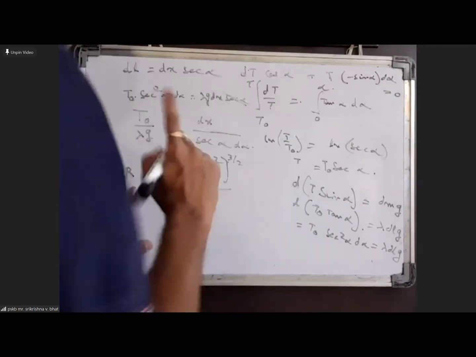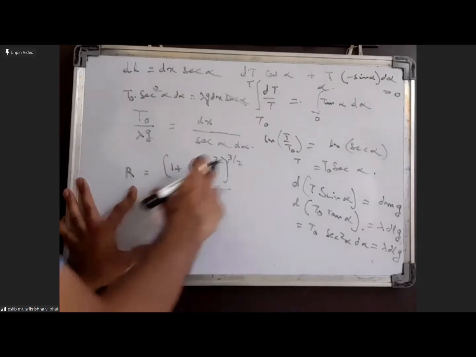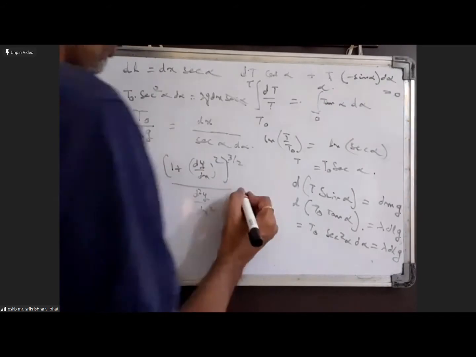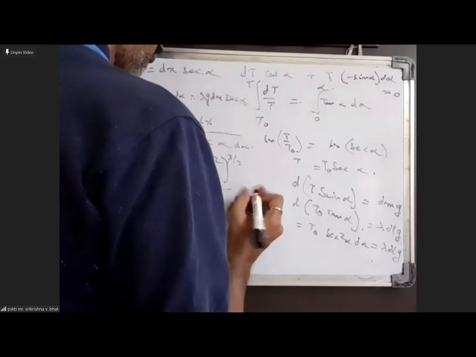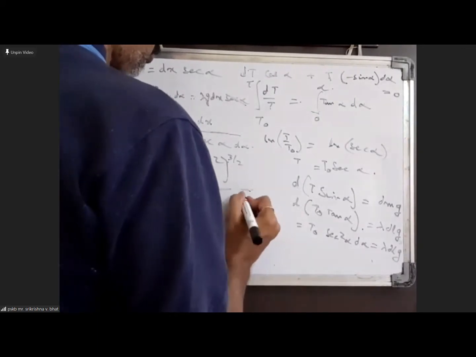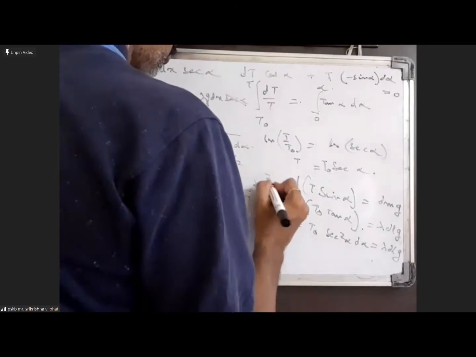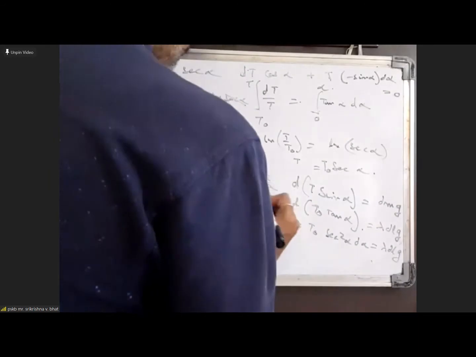Here dy by dx whole square is nothing but tan square alpha, so 1 plus tan square alpha is the same as secant square alpha. So the numerator is secant cube alpha.